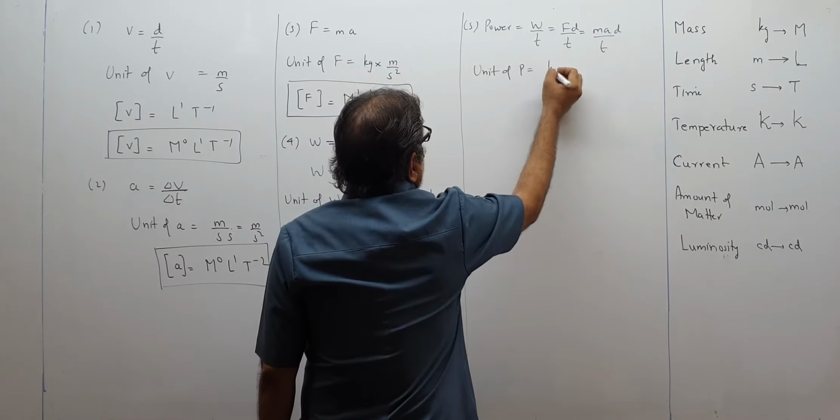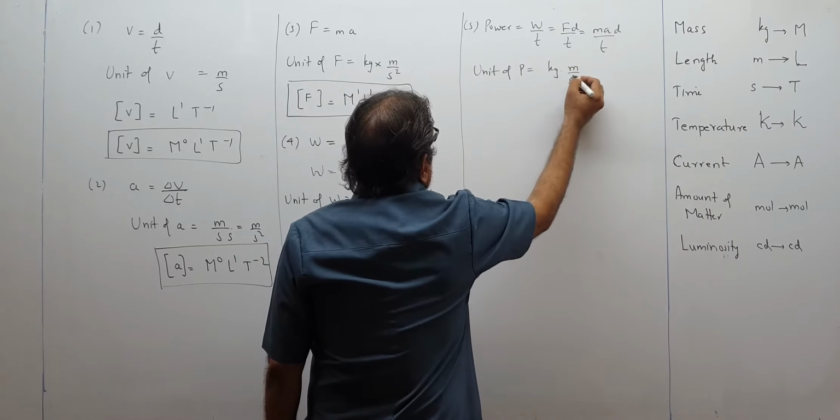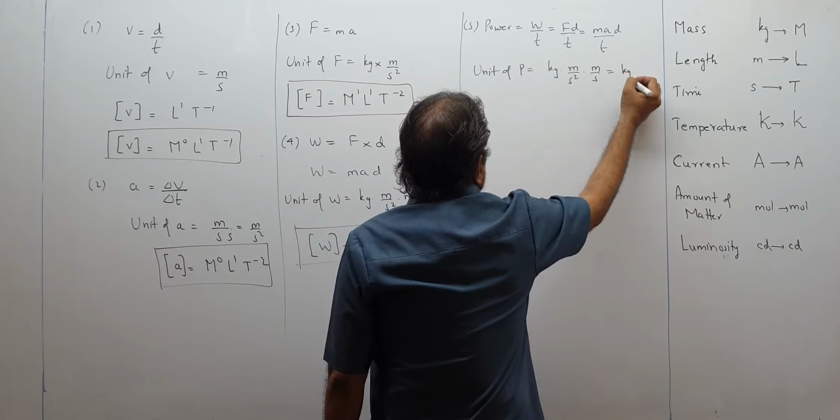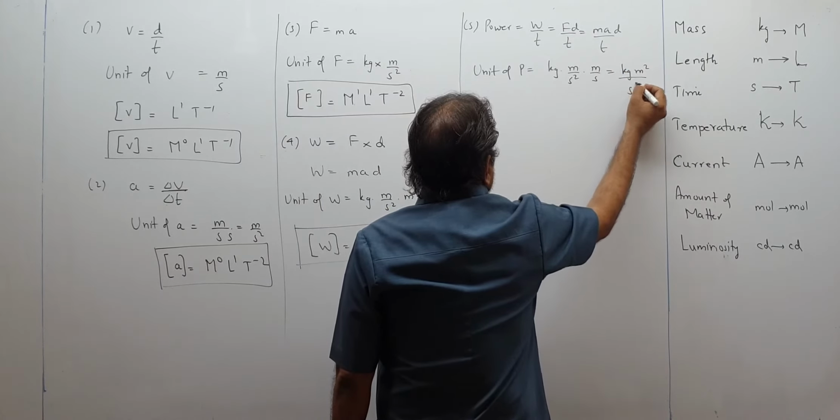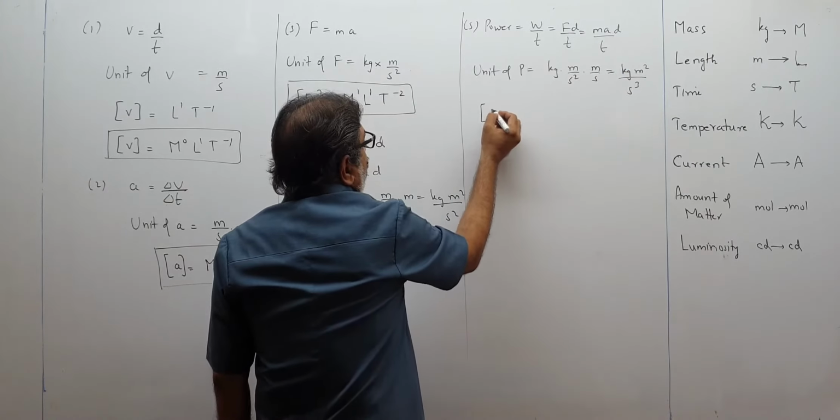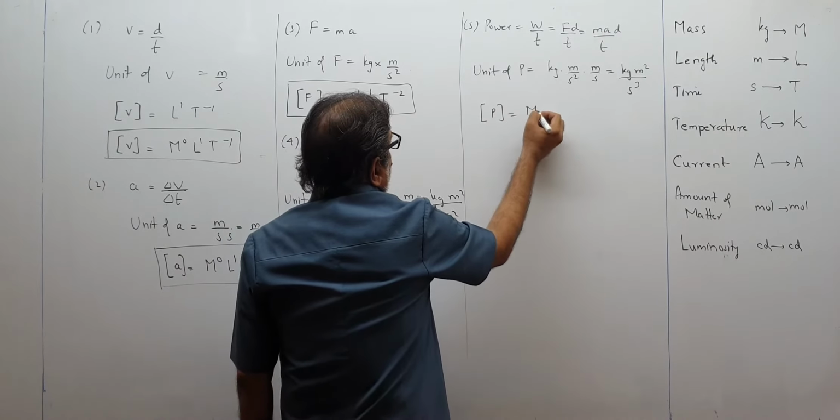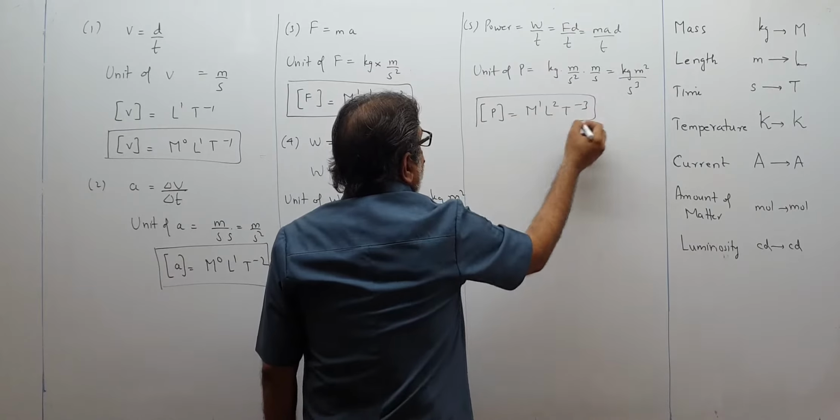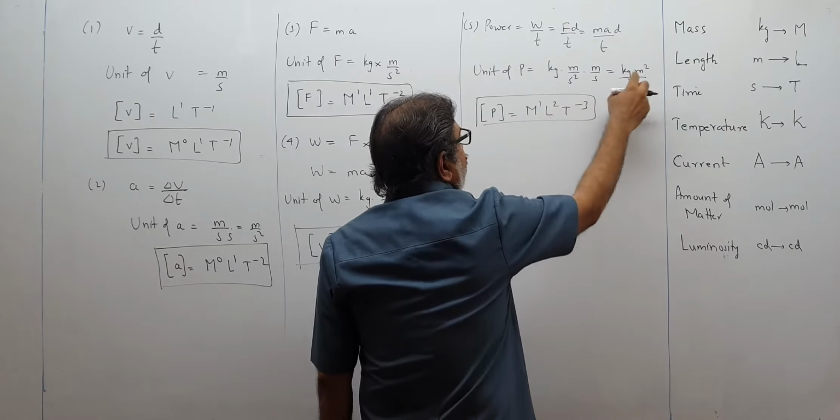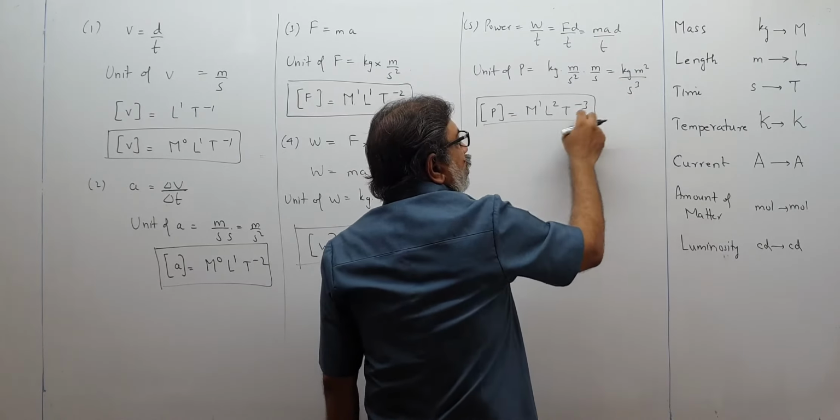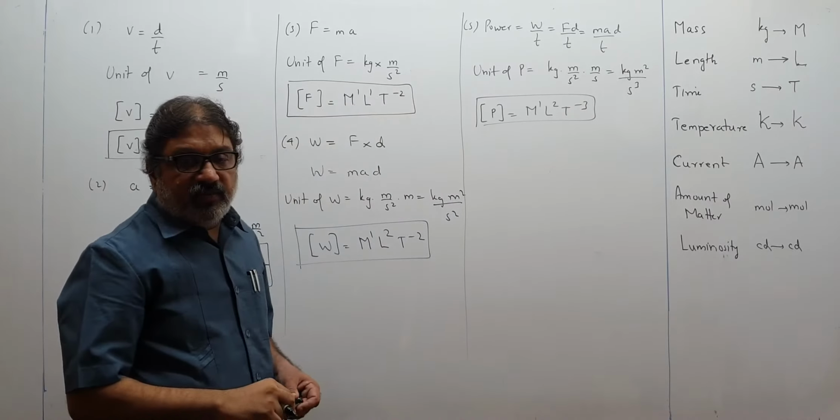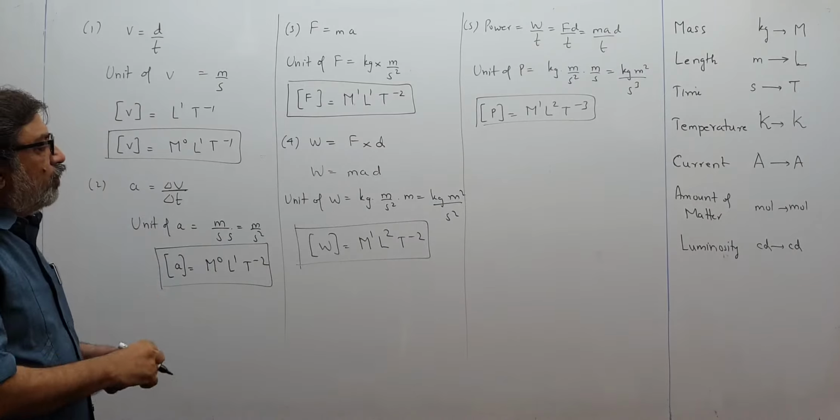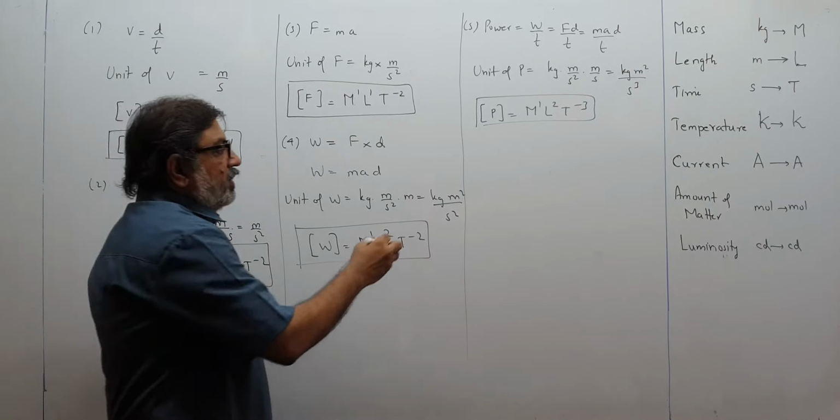This will be mass means kilogram, meter per second square, meter upon second. So this will become kg meter square upon second cube. So the dimensional formula for power will be M1 L2 T minus 3. Right? kg so M1, meter square so L square, second cube below so T raised to minus 3. We think like this. So like this, speed, acceleration, force, work, power we have done.